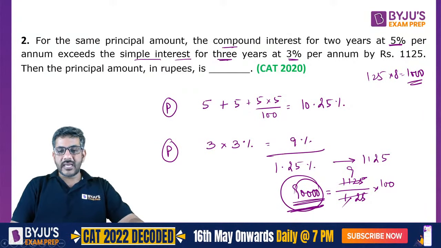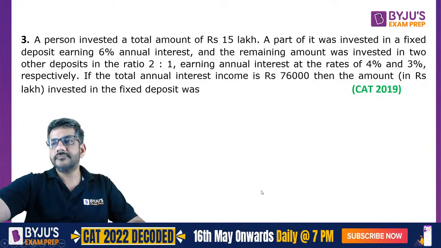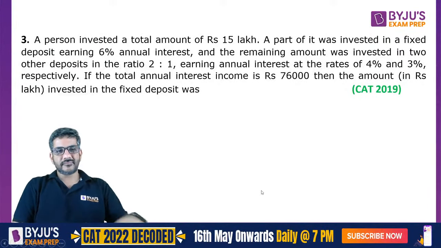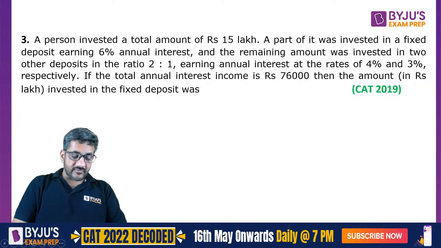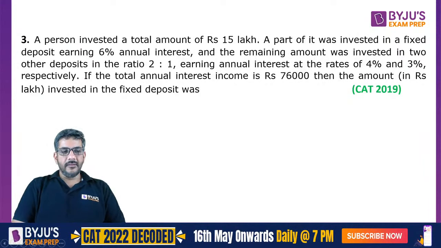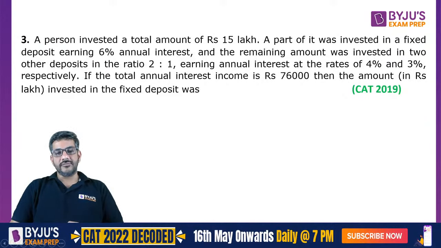That was question number 2 from CAT 2020 again. So now we'll move on to the next question, that is question number 3. The question is here on your screen now. So now when we move on to CAT 2019, here you see the question is slightly lengthy, whereas in 2020 the questions have been on the easier side. Though let me just remind you that 2020 and 2021 had 40 minutes for each section, whereas in 2019 you had 60 minutes for the section, though the number of questions were also 34.